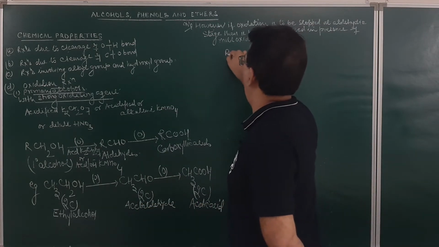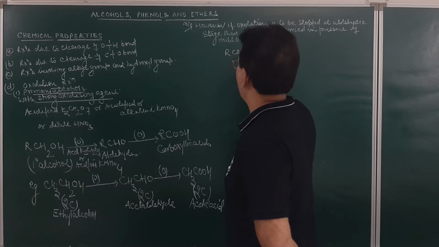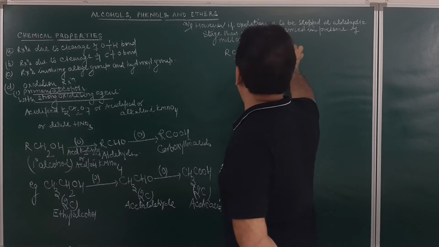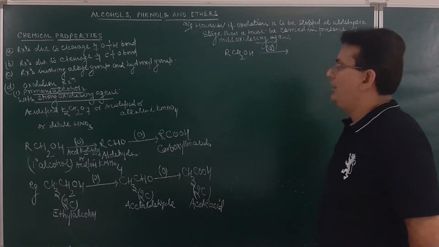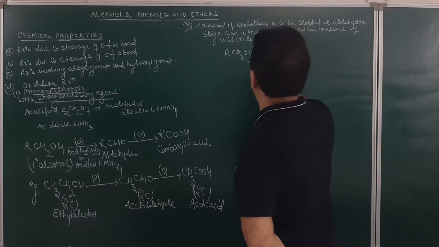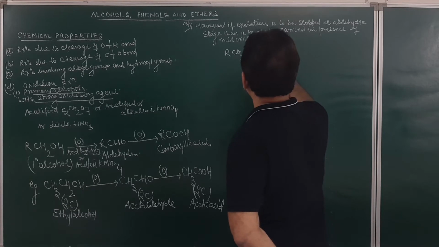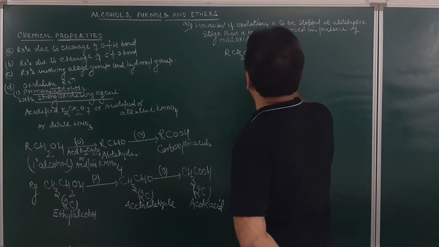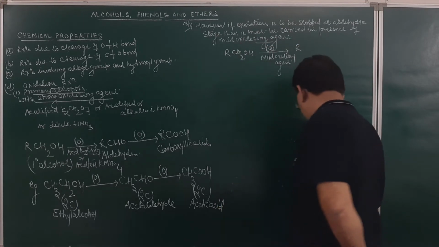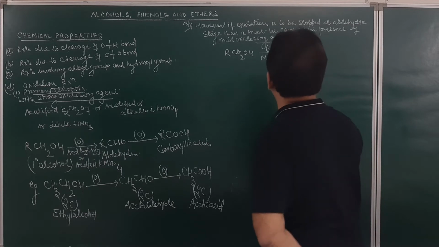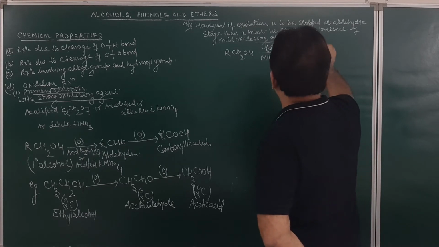So, alcohol, or 1 degree alcohol, when oxidized in presence of a mild oxidizing agent, the product obtained will be aldehyde.